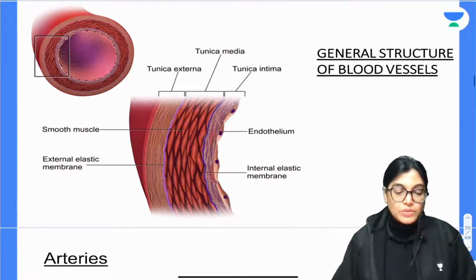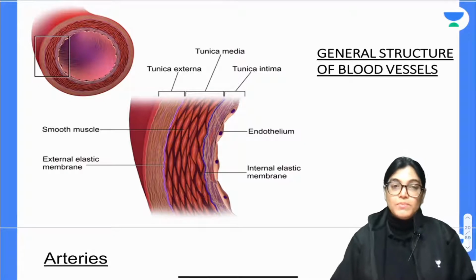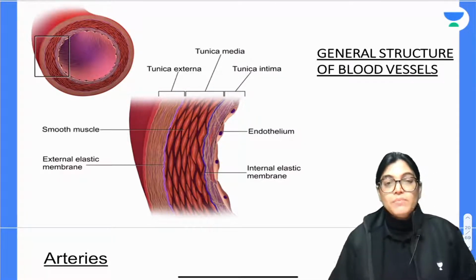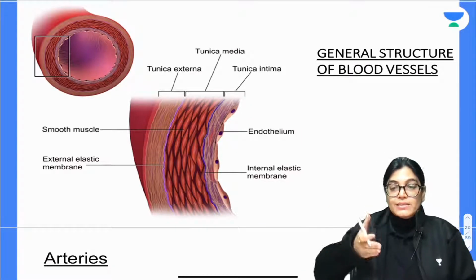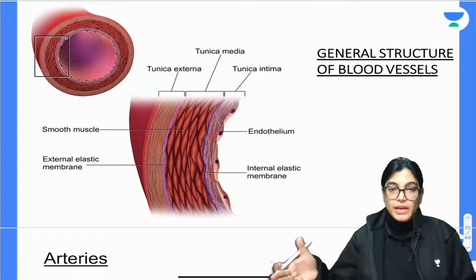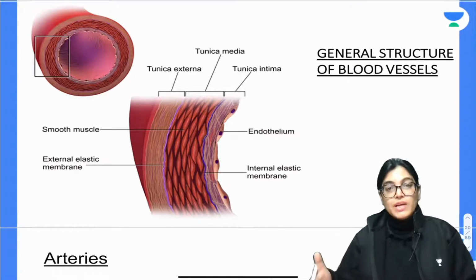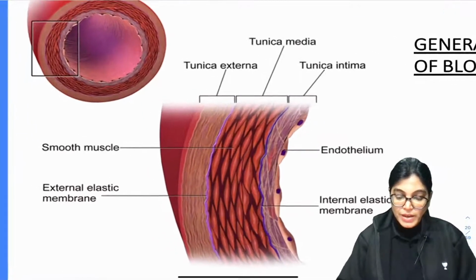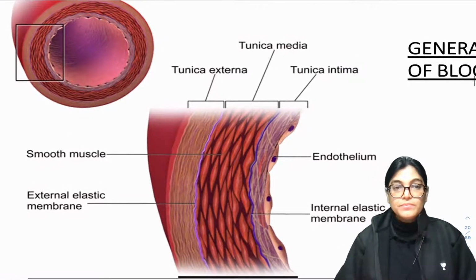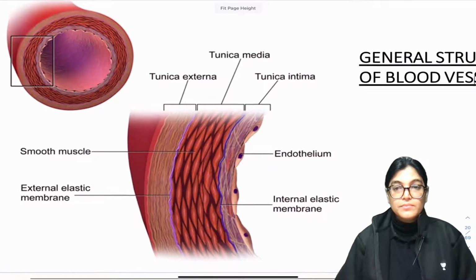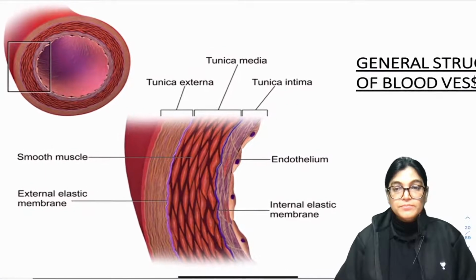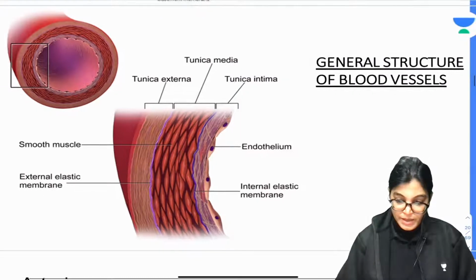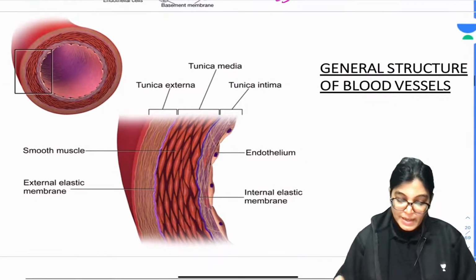Firstly, I want you to tell about the general structure of blood vessels. If we talk about the general structure of blood vessel, it consists of 3 layers as we move from inside to outside. अगर हम inside से outside जाते हैं तो हमारे पास blood vessels में 3 layers होते हैं in general. So if I just highlight this diagram, I am just slightly enlarging this diagram.